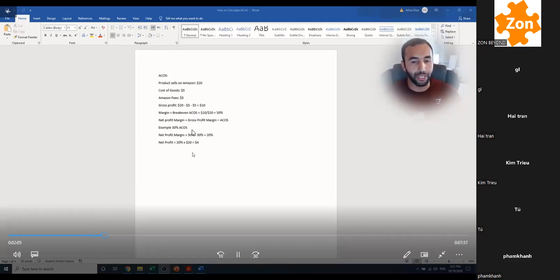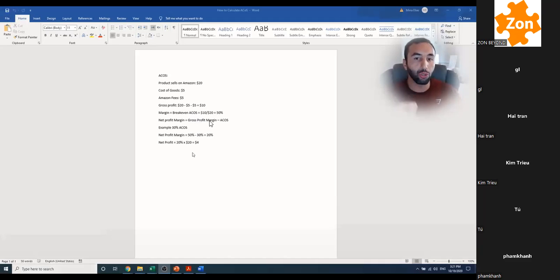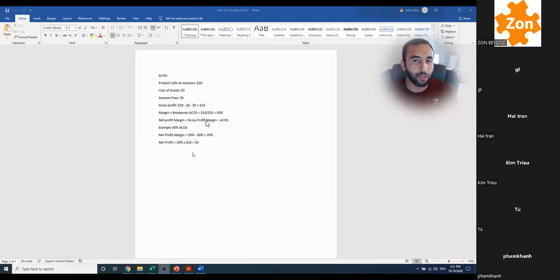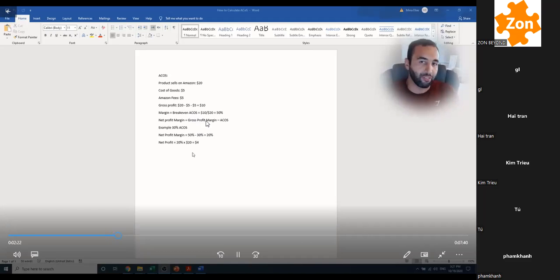Again, net profit margin is going to equal your gross profit margin minus your ACOS. This is in margins, so it's in percentages. So if your gross profit margin was 50% and your ACOS was 20%, your net profit is 30%.